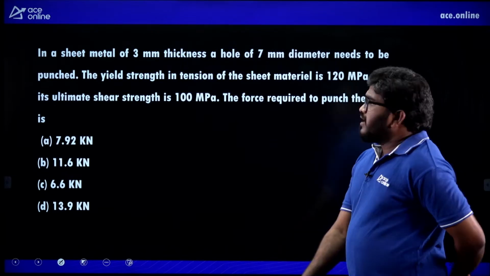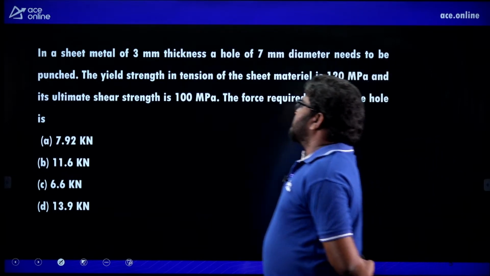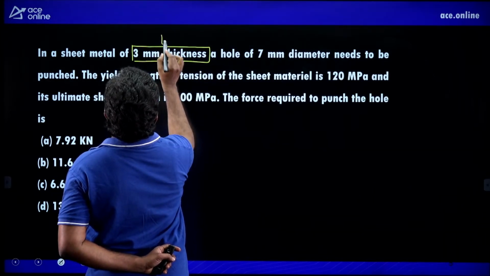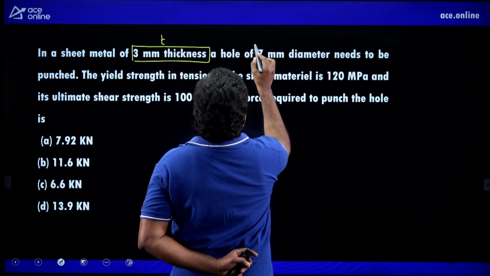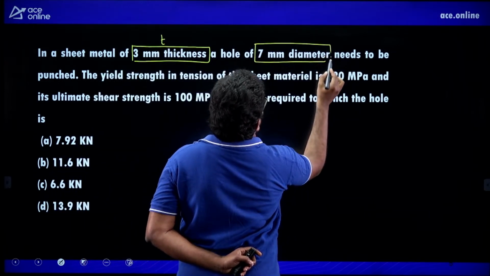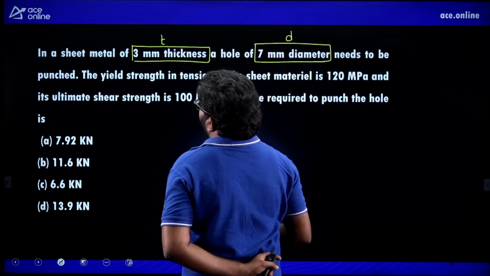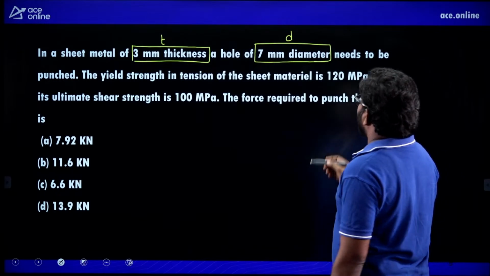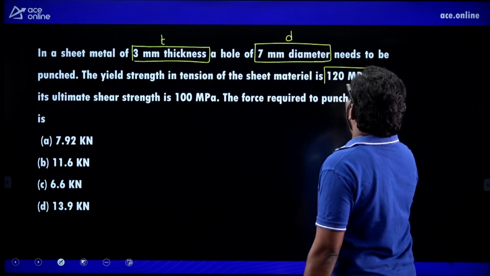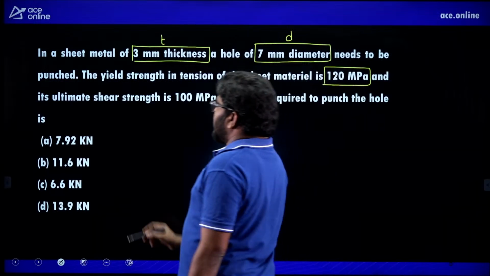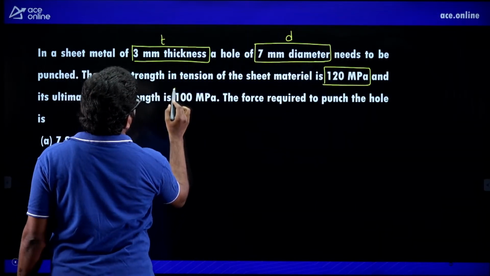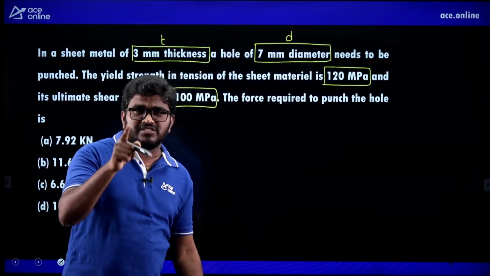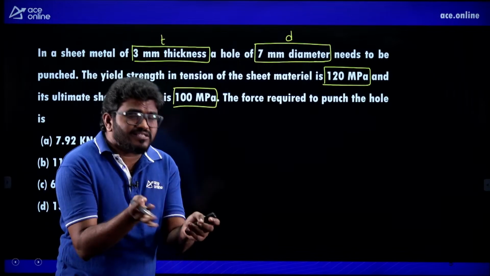Next question. In a sheet metal of 3 mm thickness, a hole of 7 mm diameter needs to be punched. The yield strength in tension of the sheet material is 120 megapascal, and the ultimate shear strength is also given, 100 megapascal. The punch force required. This type of question they will definitely ask in the exam, because a calculator is not required.